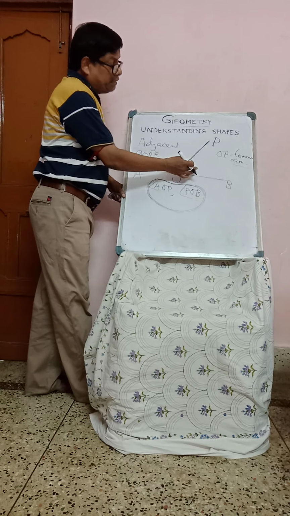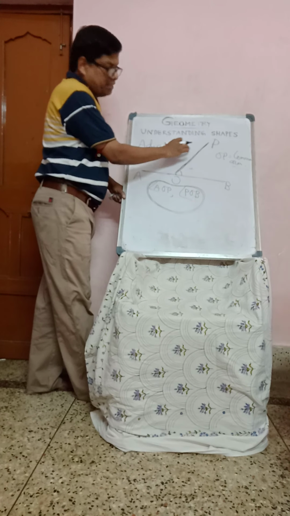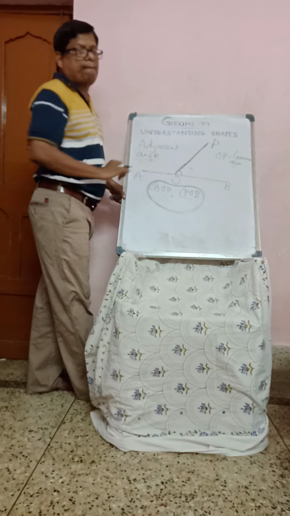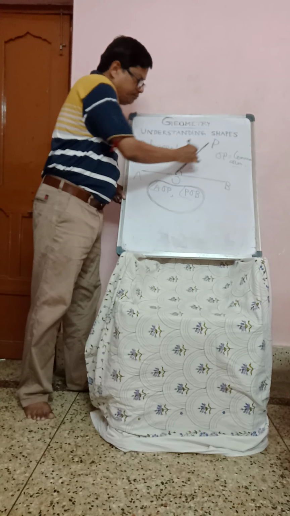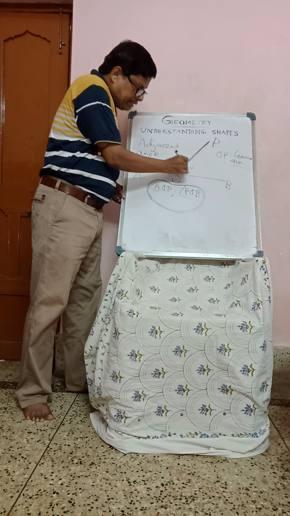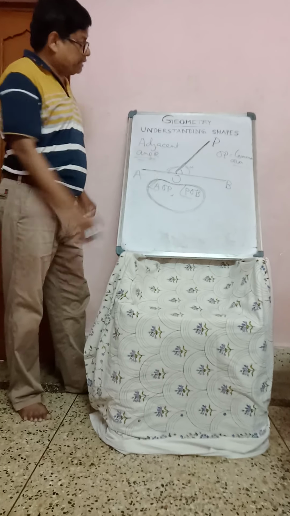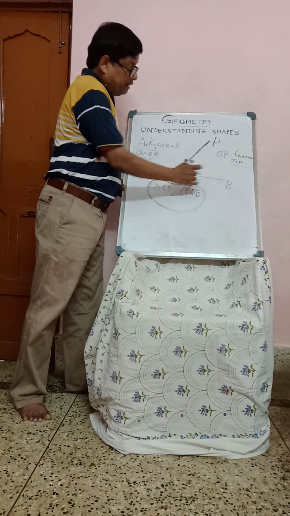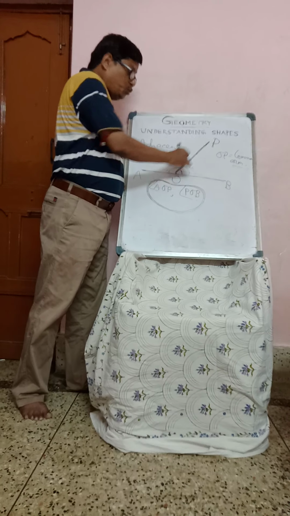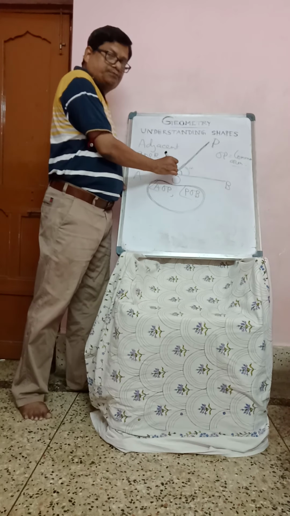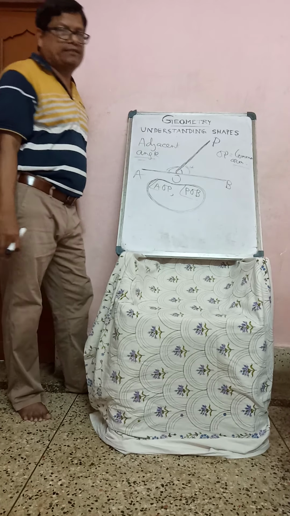Their common arm is always in between the two angles. Then the two angles are said to be adjacent angles. This is the common arm. So this angle and this one are called adjacent angles. Just take two angles on opposite sides of the common arm, then they are called adjacent angles.